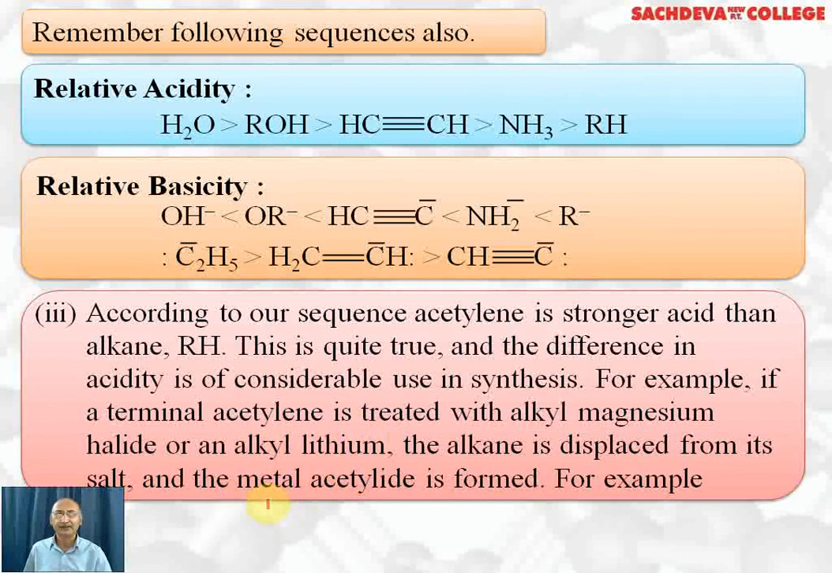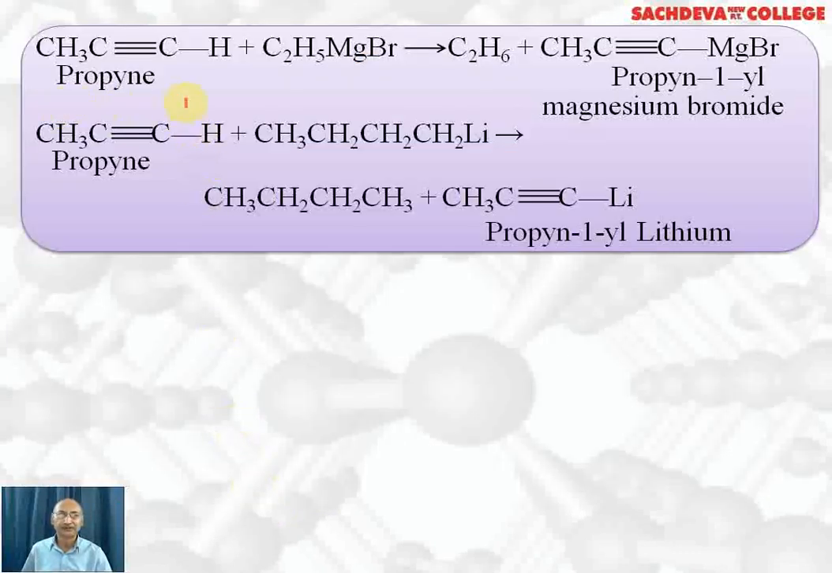Let us illustrate with the help of an example. This is propyne. This hydrogen of propyne is acidic in nature. This will combine with C2H5 negative, forming ethane. Now this MgBr is positive. This will take the place of hydrogen. So it has taken the place of hydrogen, and we are getting propyn-1-yl magnesium bromide.